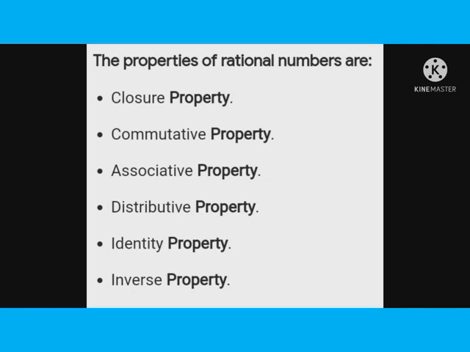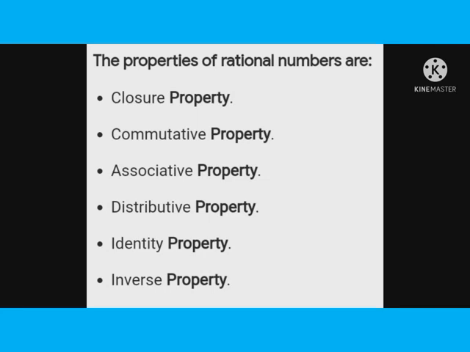So what are the properties? Closure property, commutative property, associative property, followed by distributive property. All these will be based on the basic operations, addition and subtraction. Then identity property and inverse property. In case of identity property, it is 0, which is called the additive identity, and in case of multiplication, it is 1, which is called the multiplicative identity.